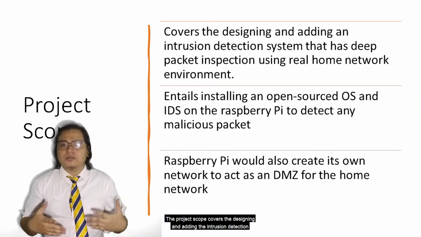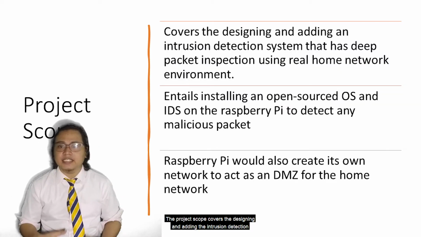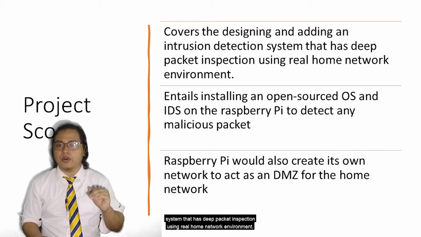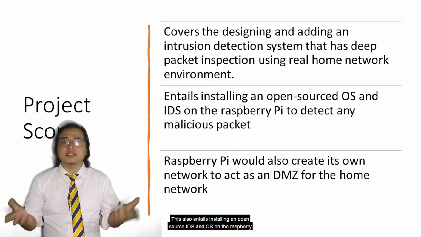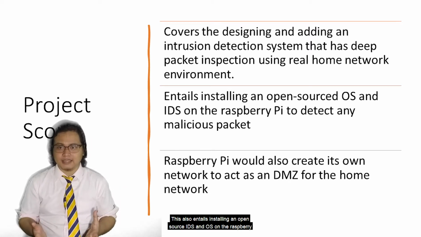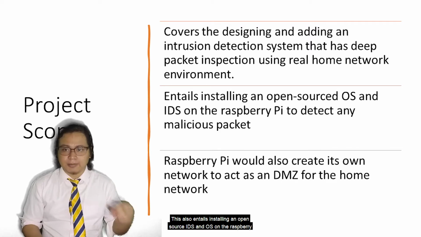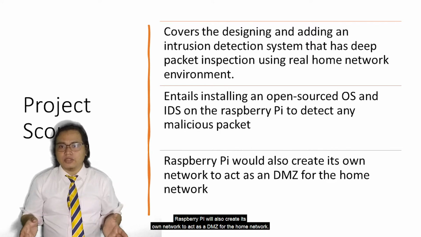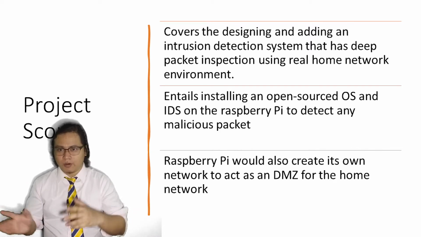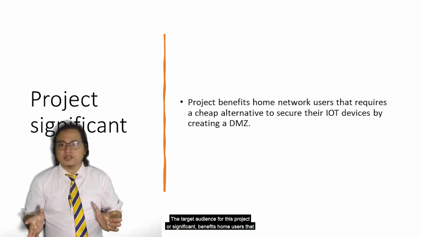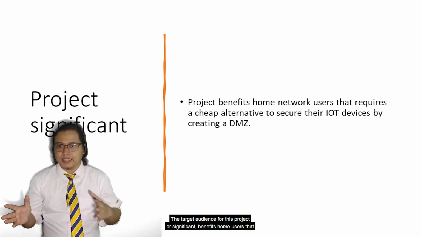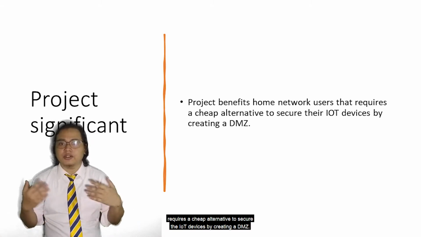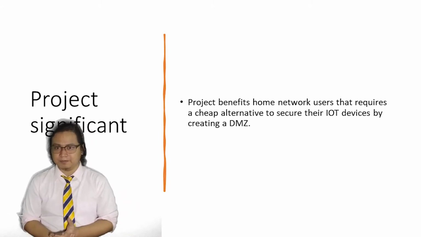The project scope covers designing and adding the intrusion detection system that has deep packet inspection using a real home network environment. This also entails installing an open source IDS and OS on the Raspberry Pi to detect any malicious packet. Raspberry Pi will also create its own network to act as a DMZ for the home network. The target audience for this project, or its significance, benefits home users that require a cheap alternative to secure their IoT devices by creating a DMZ.